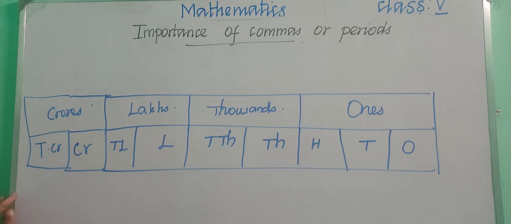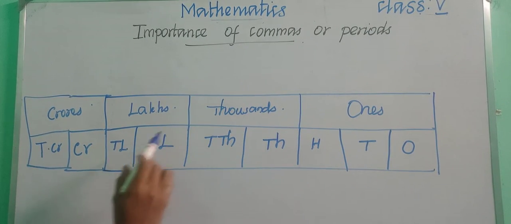So what are all the periods here? Ones period, thousands period, lakhs period and crores period.